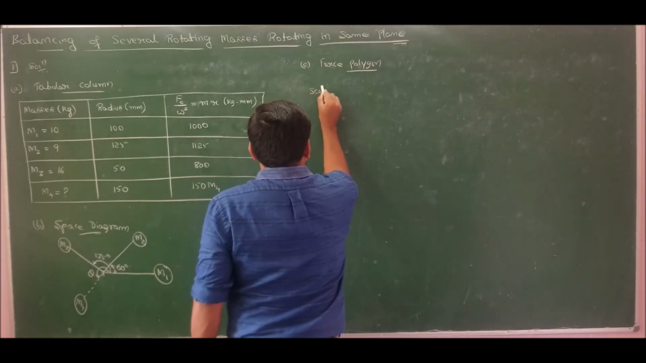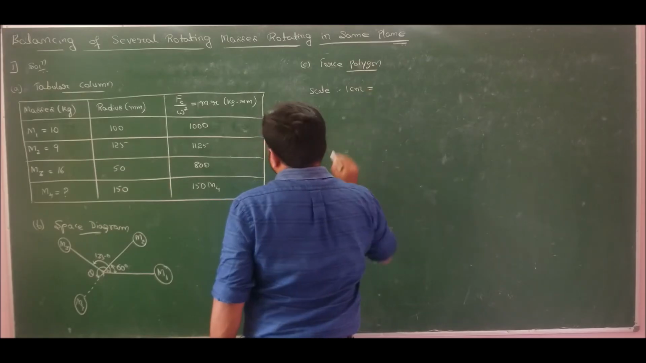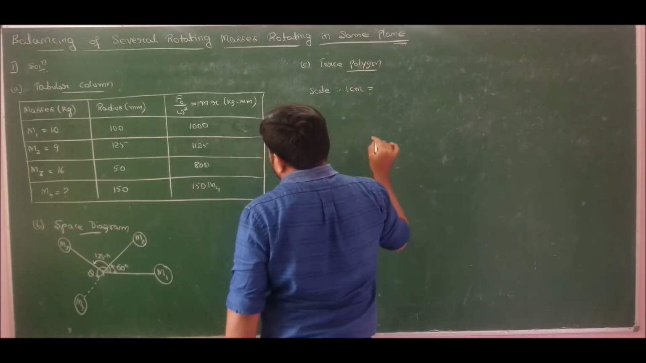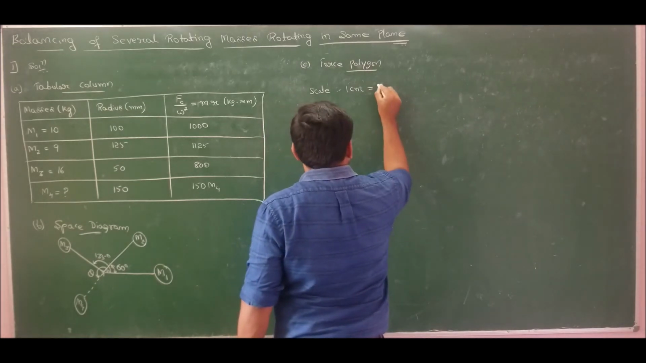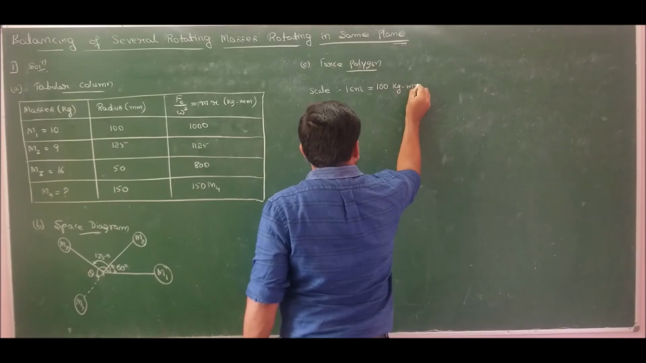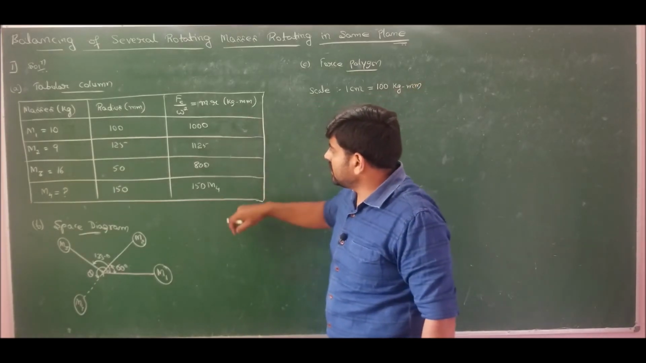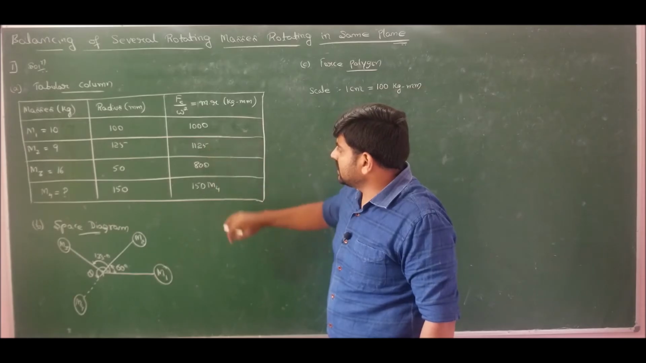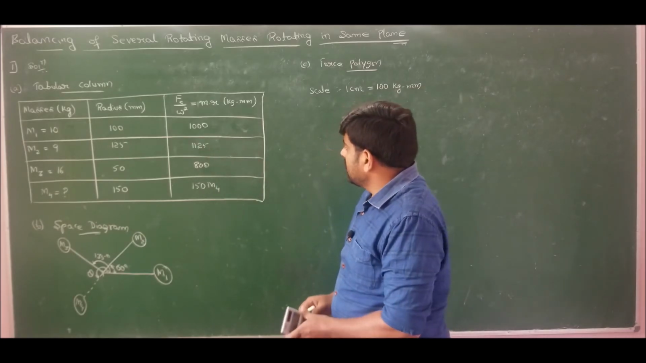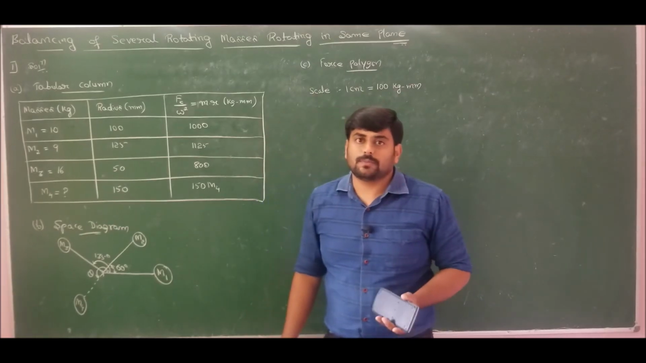In order to draw the force polygon, I want the scale. So I will take a scale as 1 centimeter is equal to, it seems to me if I take 100 it is good, so therefore I will take it as 100 kgmm. So this will become 10 centimeter, this will become 11.25 centimeter, this is 8 centimeters, which I can solve. So this scale is not constant, it varies from person to person.